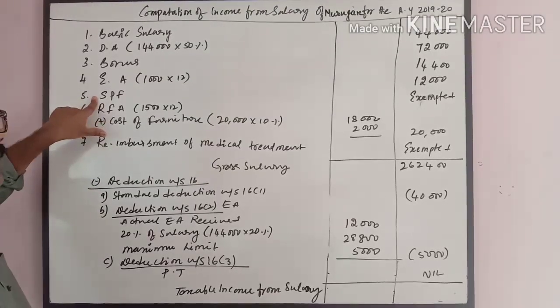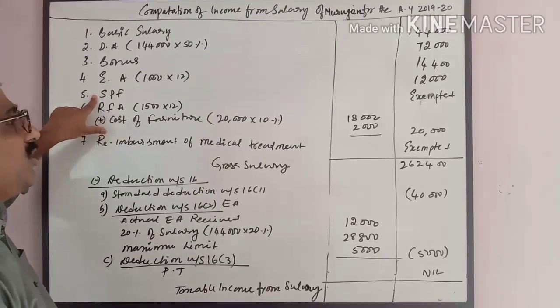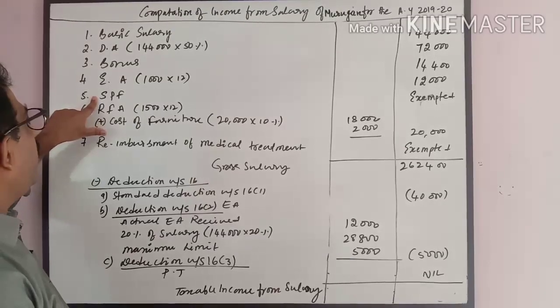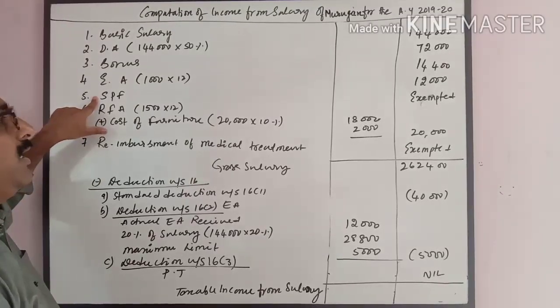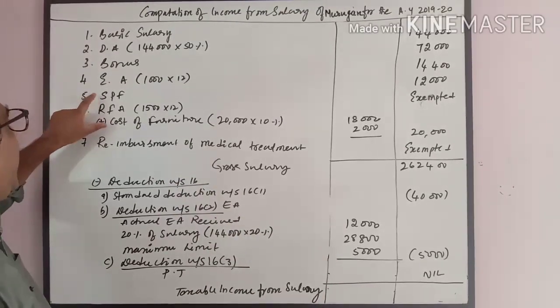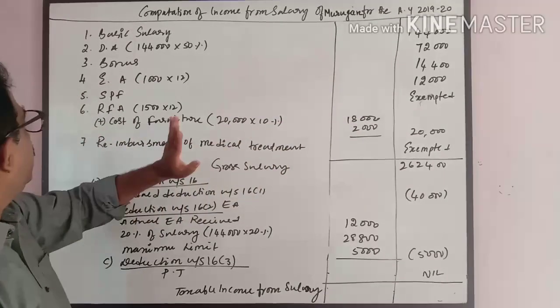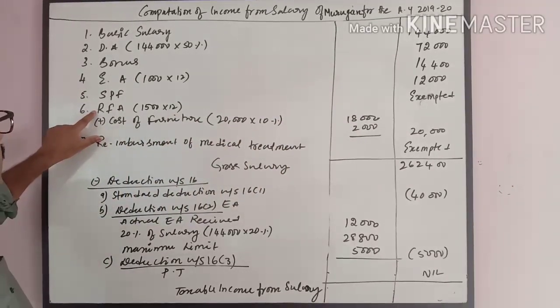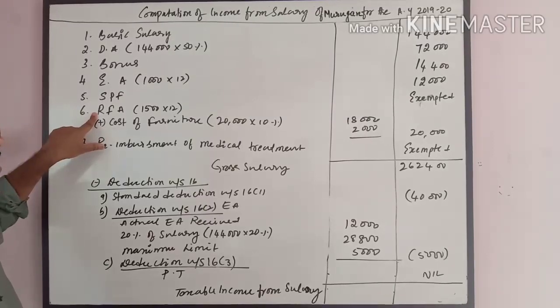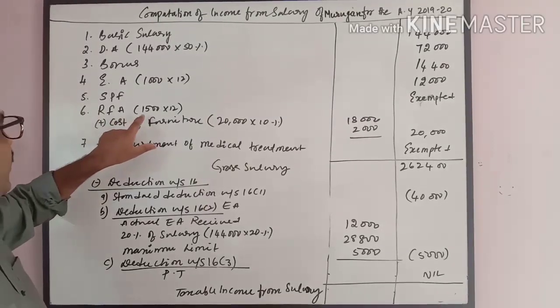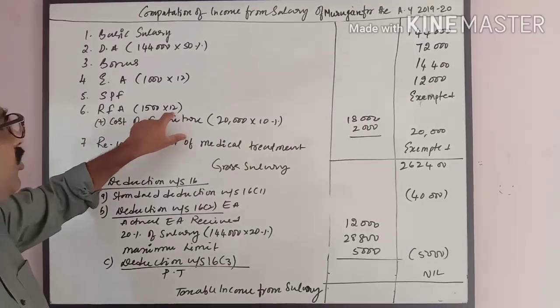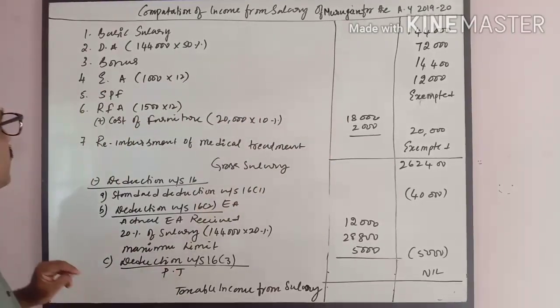Any statutory provident fund contribution made by the employer towards his employee is completely exempted from tax. No tax. It's not a taxable amount. Rent-free accommodation is given, 1,500 into 12, it comes to 18,000.